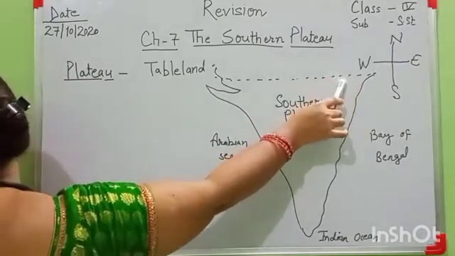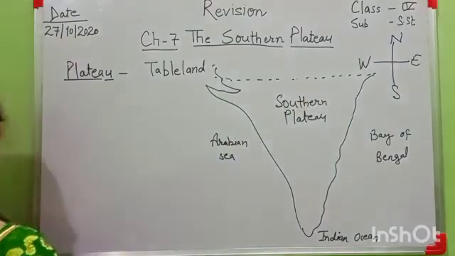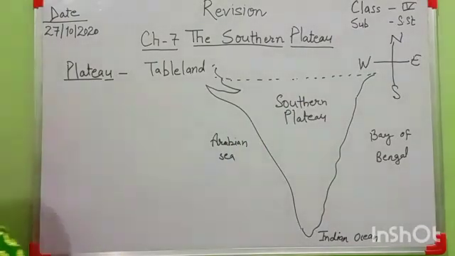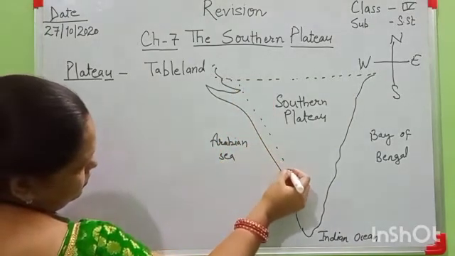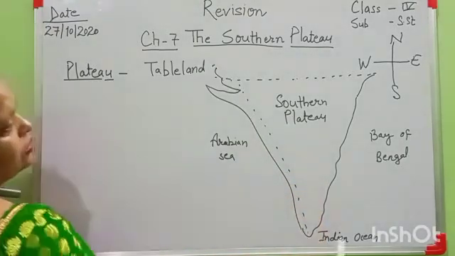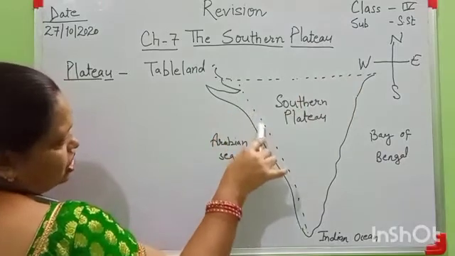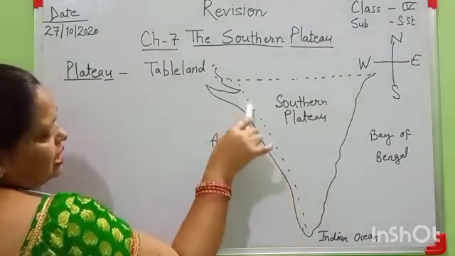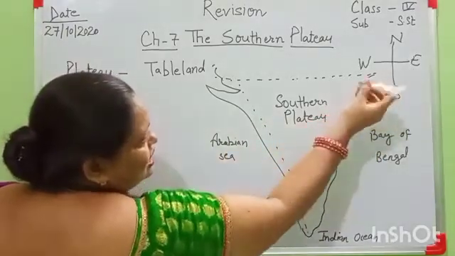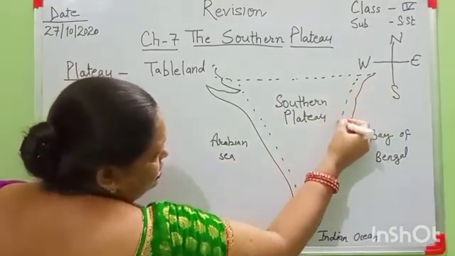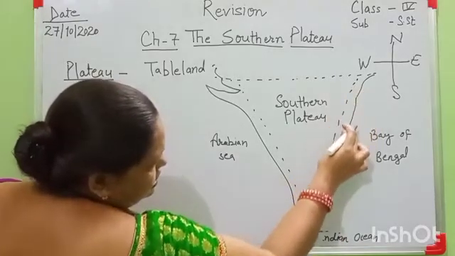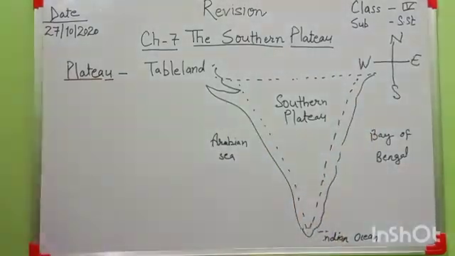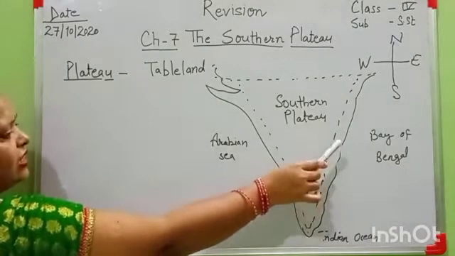Then the Western Ghats and Eastern Ghats: this part is the Western Ghats, in the west direction of our country, and this part is the Eastern Ghats, in the east direction.